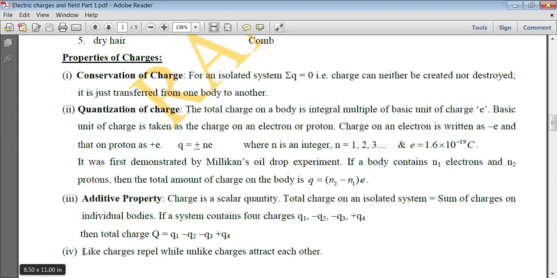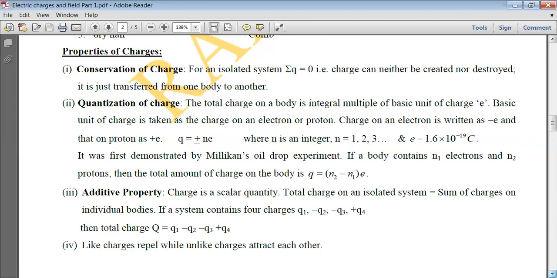The next property is that like charges repel each other, whereas unlike charges attract each other. Like charges means similar charges: positive charges brought close to each other repel each other, whereas a positively charged rod brought close to a negatively charged rod will attract each other. So these are the properties of charges: conservation of charge, quantization of charge, the additive property, and like charges repel whereas unlike charges attract each other.